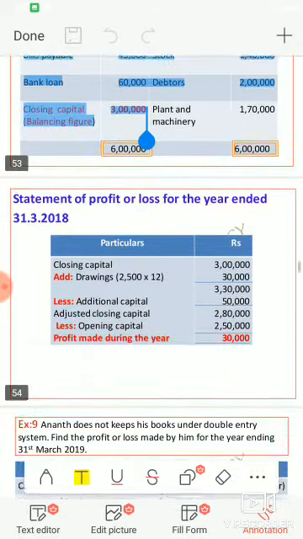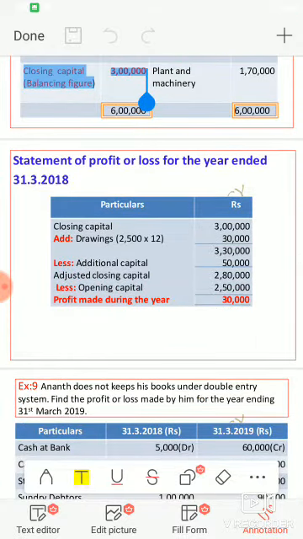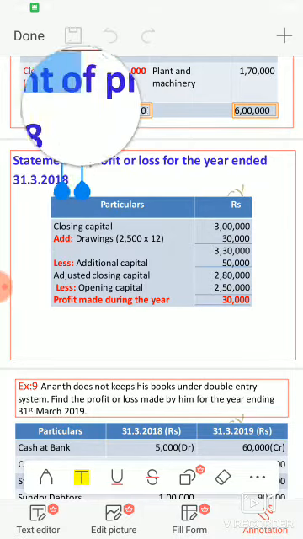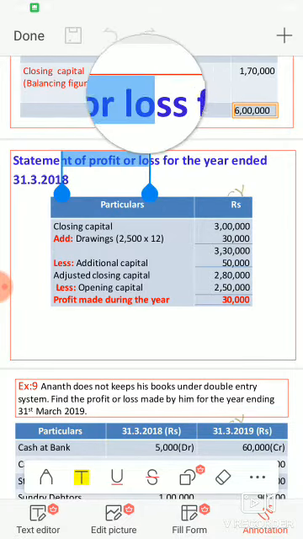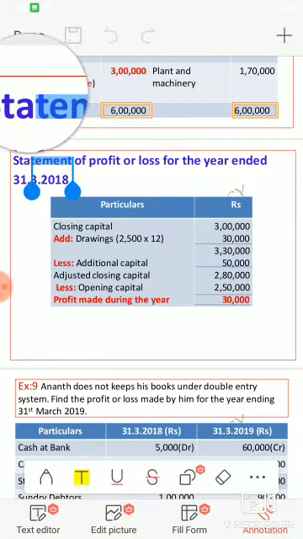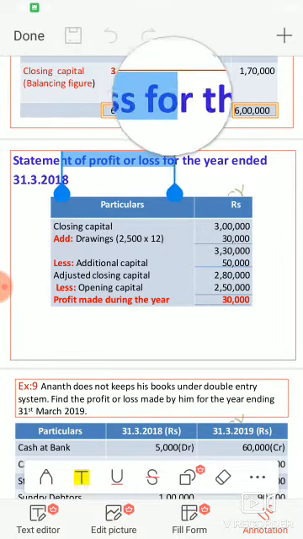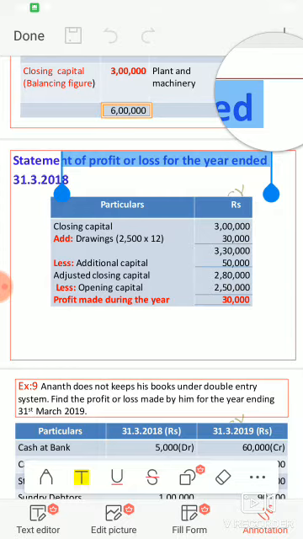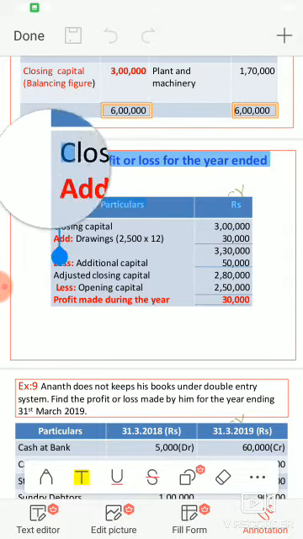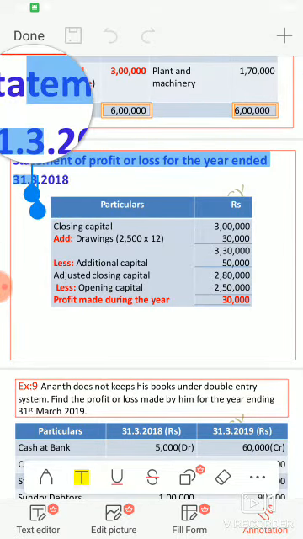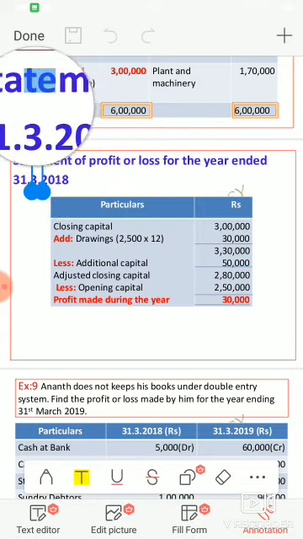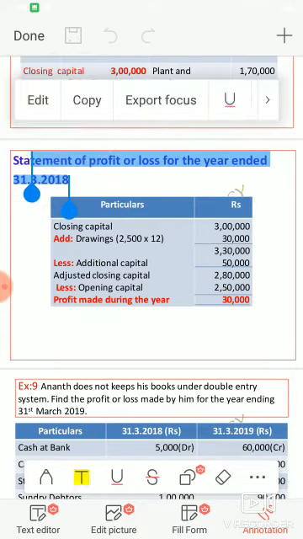Next we are going to find out profit or loss. Statement of profit or loss for the year ended 31st December 2018.